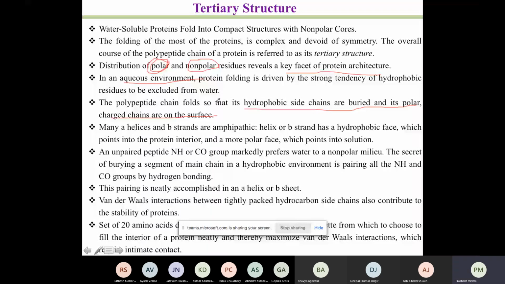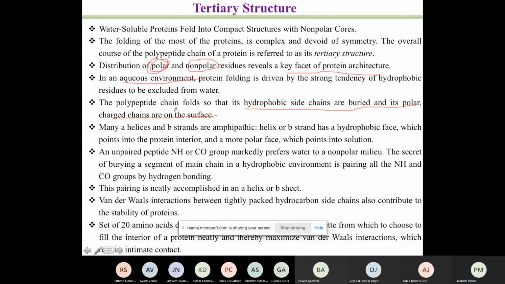This is happening because it is in water. Suppose I take the same protein and put it in another organic solvent, the structure will be different. But in all organisms, proteins are present in water. So when we are talking about the biological system, inside the cell, they are present in such a way that the hydrophobic side chains are buried and polar charged side chains are on the surface. I will take a couple of examples where this rule is not followed, but we will take that a little later.